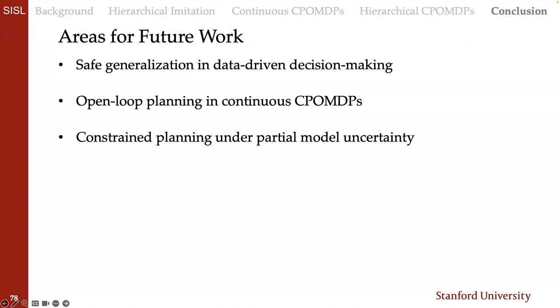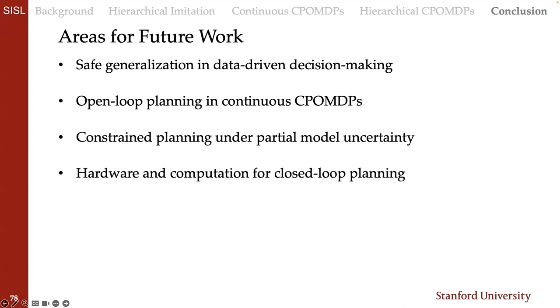Another question is, how can we do constrained planning under partial model uncertainty? Throughout this talk, I assumed that the models that we have are pretty well known and accurate, but it can often be the case that those models aren't accurate, or are accurate in some states but less accurate in others. For example, we might be able to collect a lot of data on highways, but less data in weird edge situations or something like that. So one interesting thing would be, how do you do constrained planning while reasoning about model uncertainty?